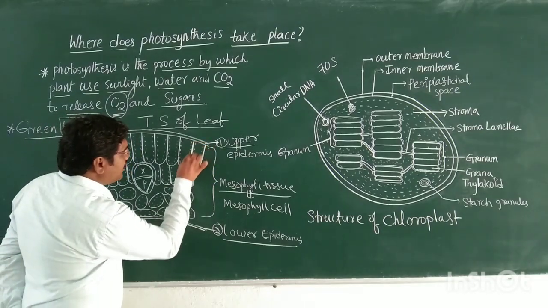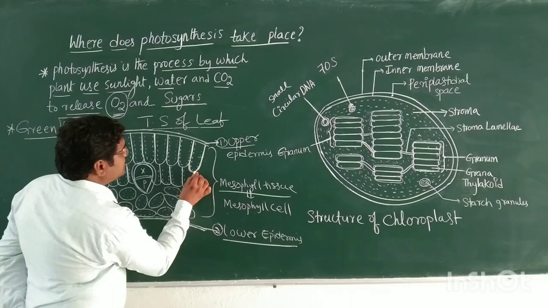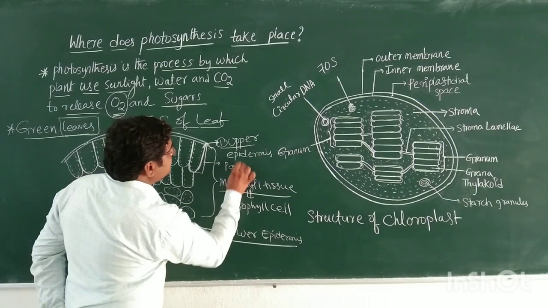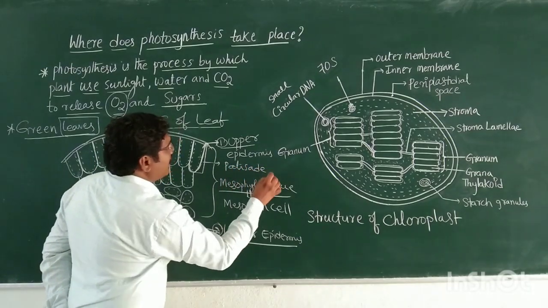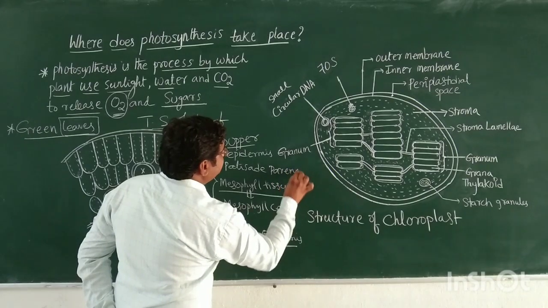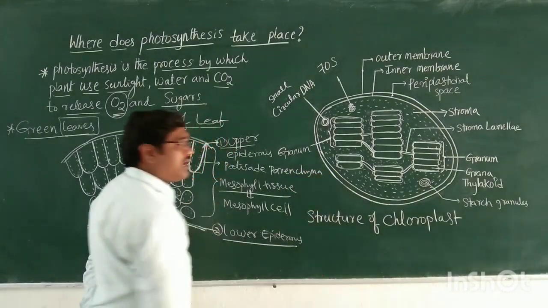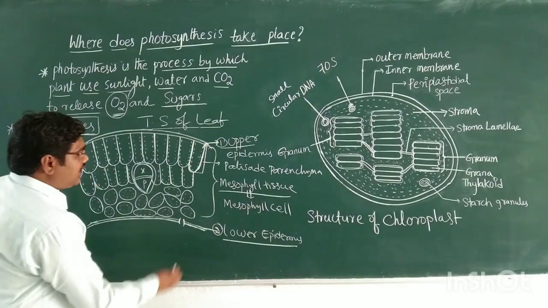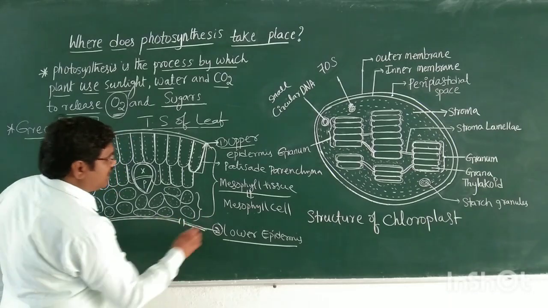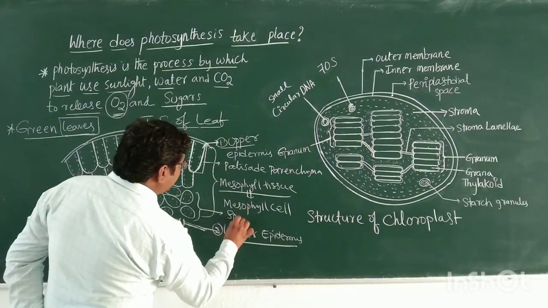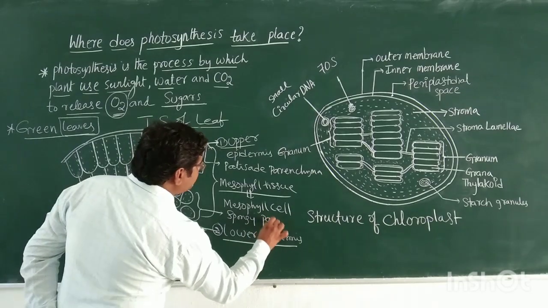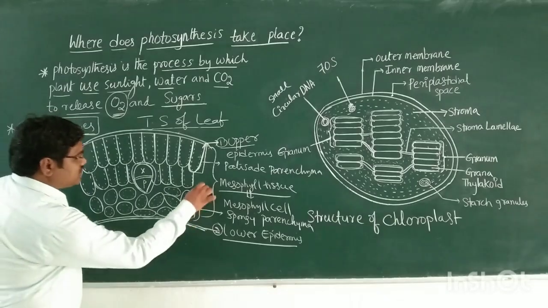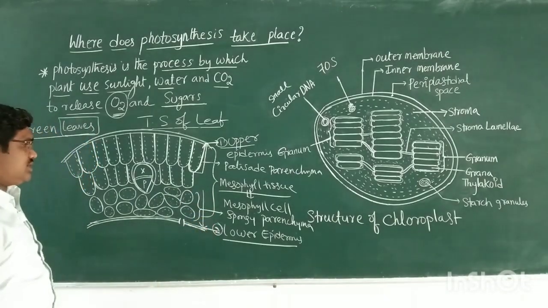These elongated cells towards the epidermis form the tissue called palisade parenchyma. The palisade parenchyma is present towards the upper epidermis, and then there is the sponge parenchyma, which is present towards the lower epidermis.